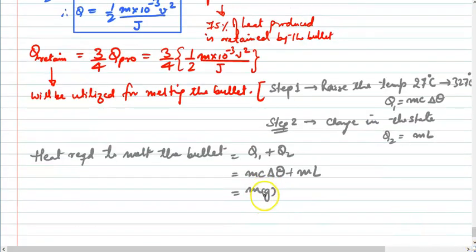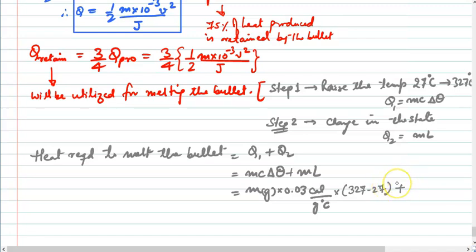See, I am putting M in grams. Specific heat is 0.03 calories per gram per degree Celsius. I am writing down the units for you. Just be careful. All game plan over here is going to be about the unit. Okay. You are not able to solve this problem because of not being able to convert the unit properly. That is where the whole problem lies. And how much is the rise in temperature? From 27 you are reaching to 327. So the rise in temperature will be 327 minus 27. Is that clear? That is eventually 300.